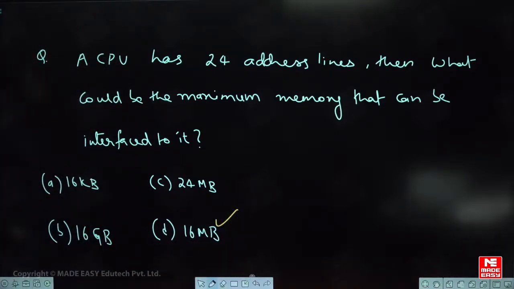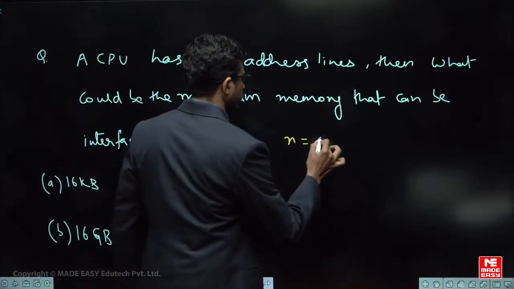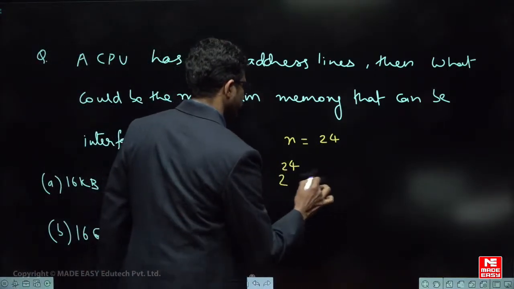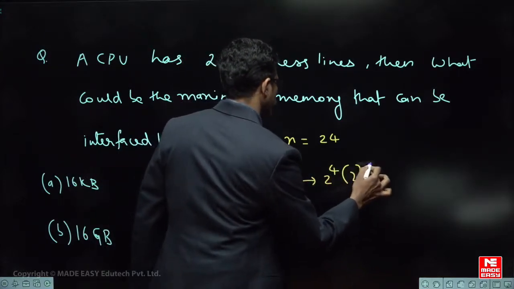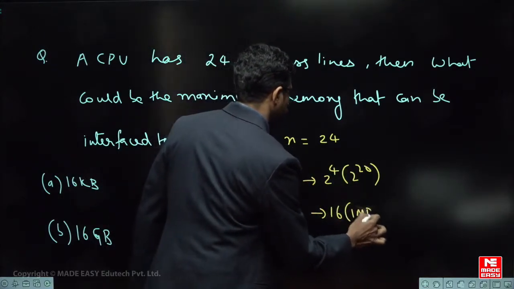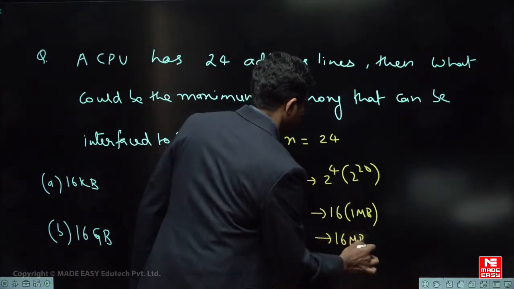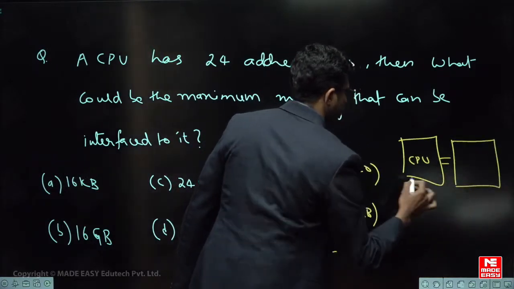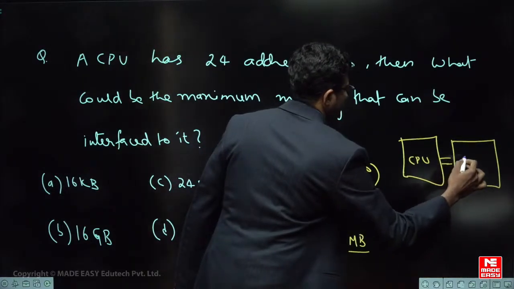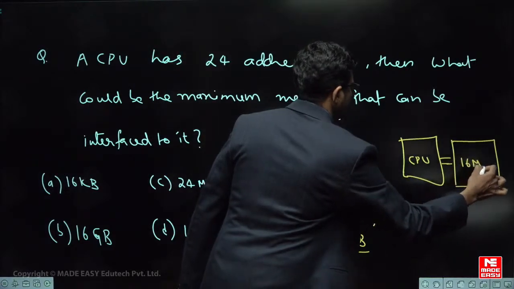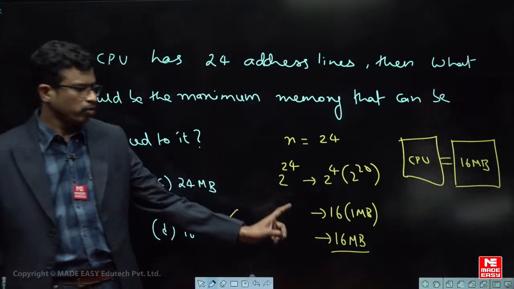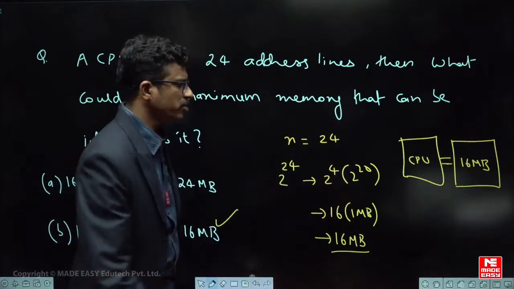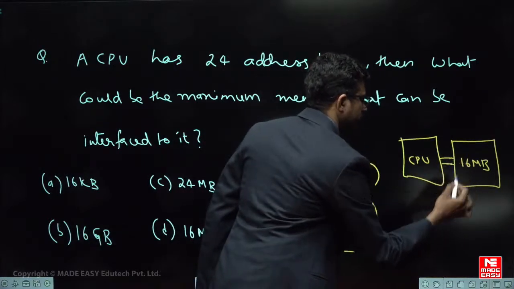Correct, very simple. If n is the total number of address lines, then the maximum memory that can be connected to that CPU is 2 power n, here 2 power 24. 2 power 4 into 2 power 20: 2 power 4 is 16, and 2 power 20 is 1 megabyte. In a basic CPU we consider memory to be connected externally, so the maximum possibility is 16 megabytes. Therefore the total memory this CPU can address is 16 megabytes. It is a very basic type of question.